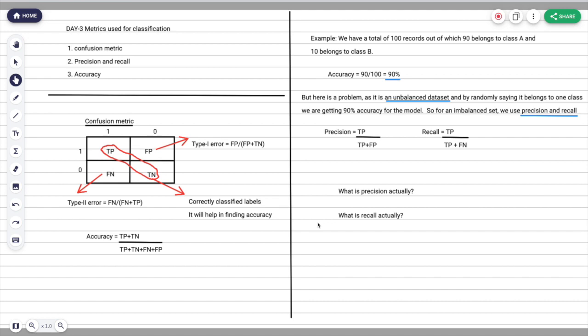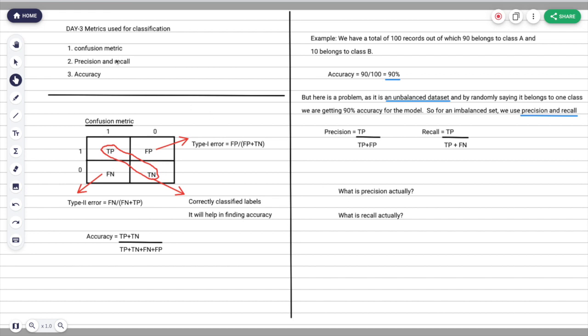There is a very vast number of metrics out there that you can use, but the metrics you use should be correct enough that they tell the actual performance, because if you choose the wrong metrics, that will not help you in providing the correct accuracy for your model.